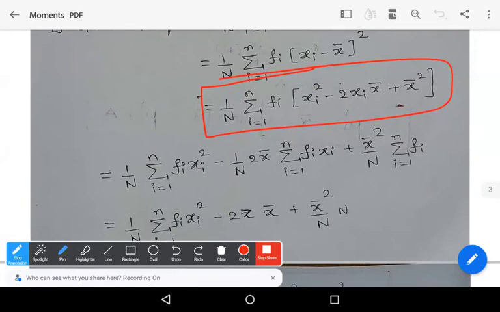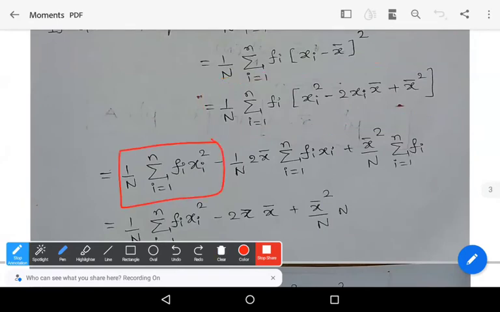Split the summation and apply summation to every term: 1 by n summation f_i x_i square minus 1 by n 2 x bar summation f_i x_i plus x bar square by n summation f_i.